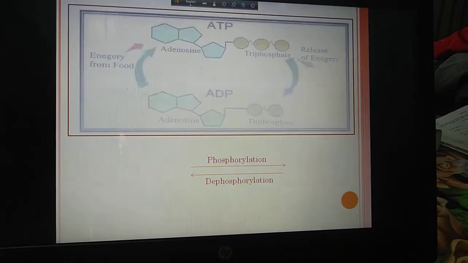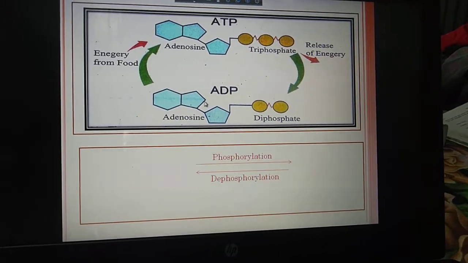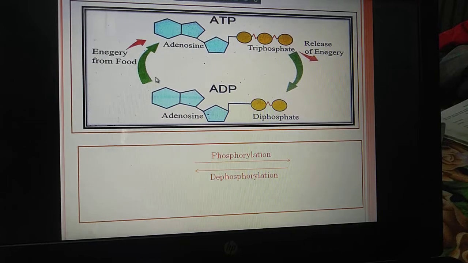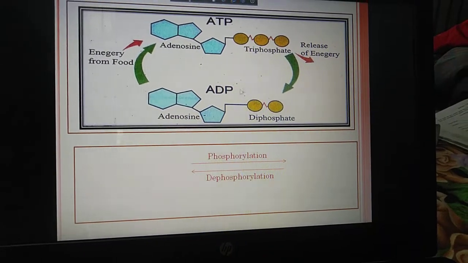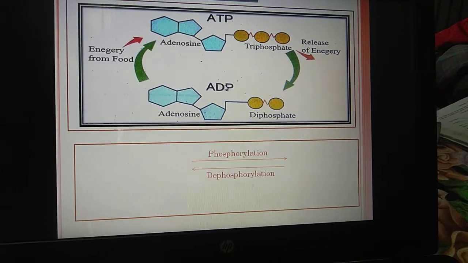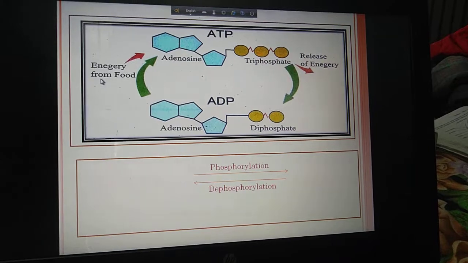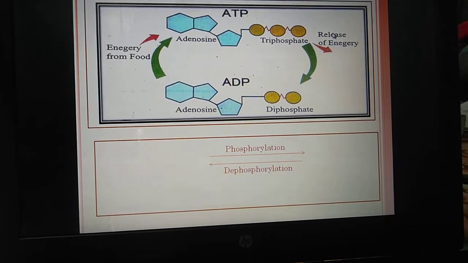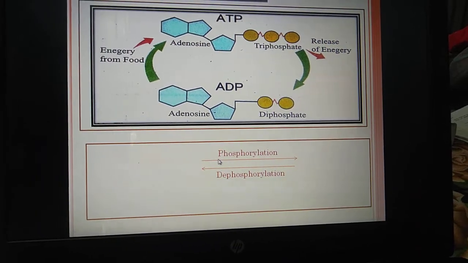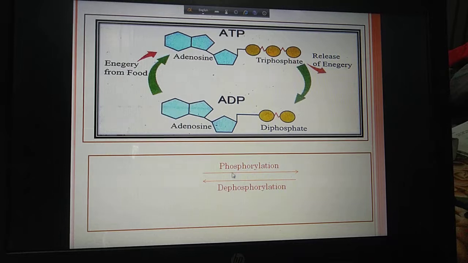Now in this figure you are seeing that when ADP attaches with phosphate, it produces ATP. When ATP is degraded, it produces ADP. So at the time of production of ATP, energy needs to be provided, and when ATP breaks down, energy is released. So what is the definition of phosphorylation and dephosphorylation?